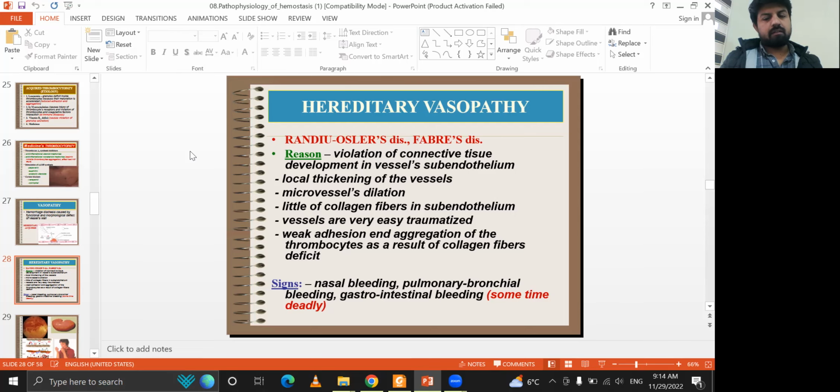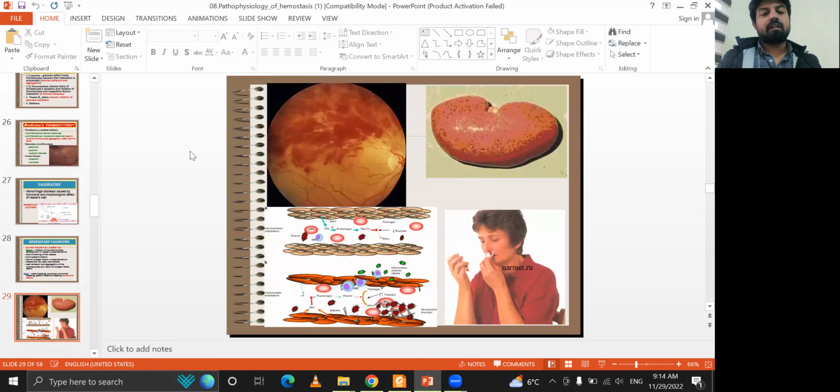There are weak adhesions, and symptoms include nasal bleeding, pulmonary bronchial bleeding, and gastrointestinal bleeding, sometimes deadly.